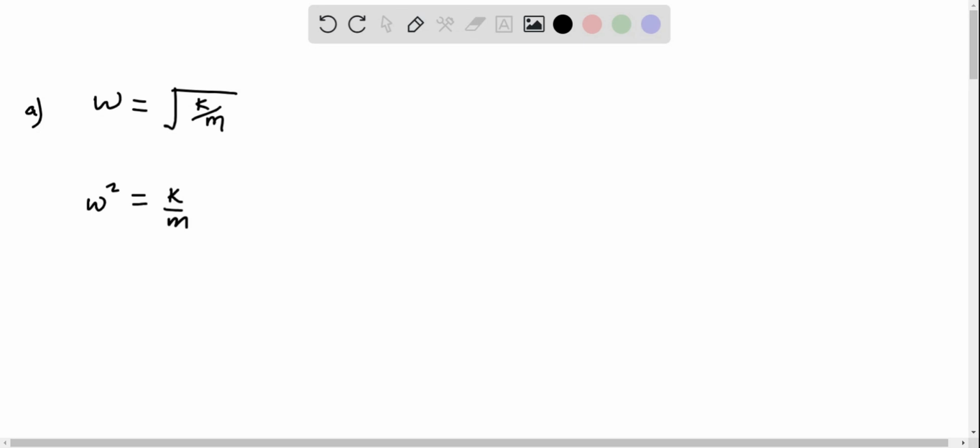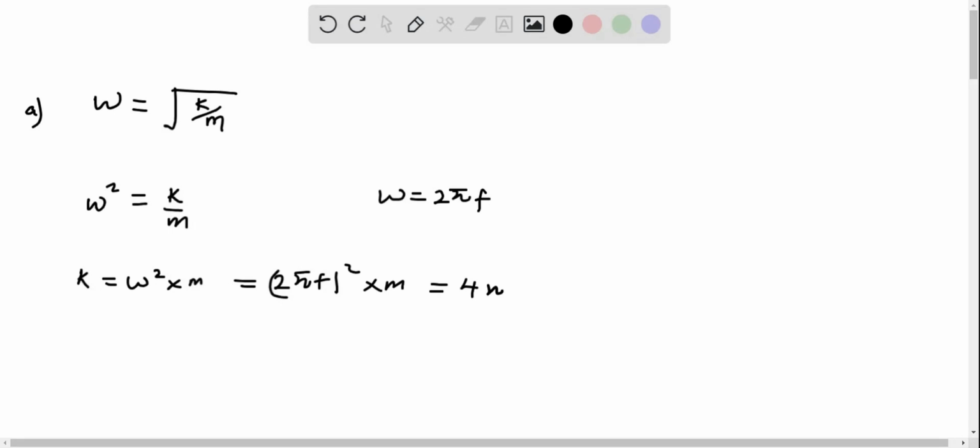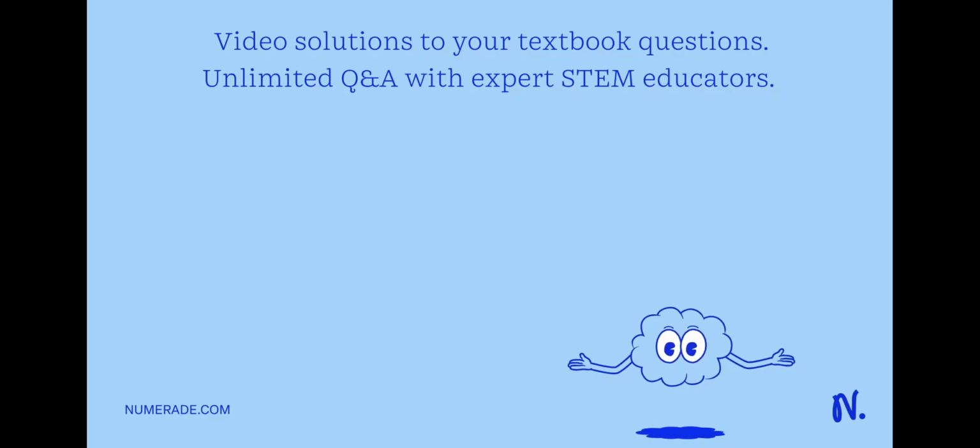So our spring constant, k, is going to be omega squared times m. All right, but omega is 2 pi f. So this can be equal to (2 pi f) squared times m. That's going to be 4 pi squared f squared.